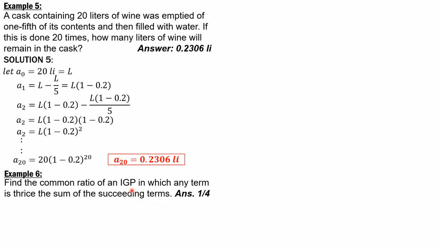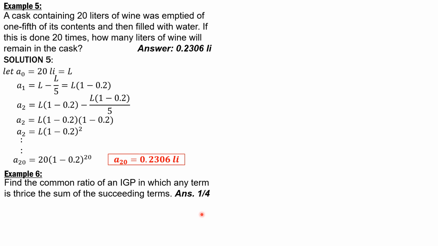Find the common ratio R. Because any term A sub n has a formula, A1 R to the n minus 1, then this is 3 times the next term, which would be A1 R to the n, A1 R to the n plus 1,